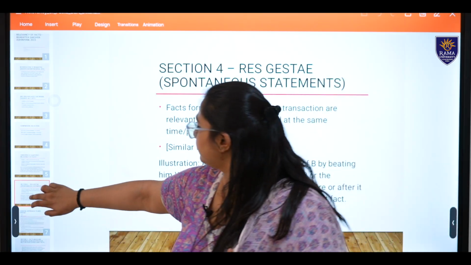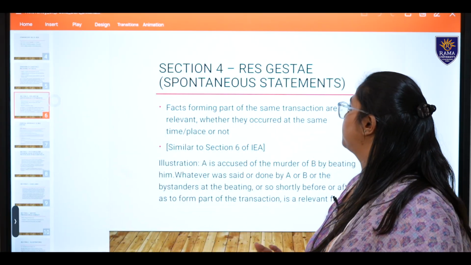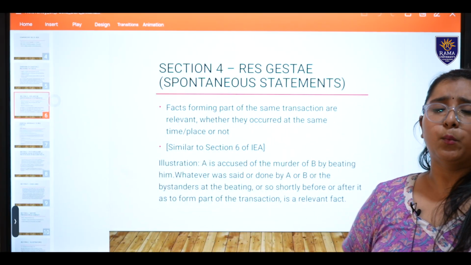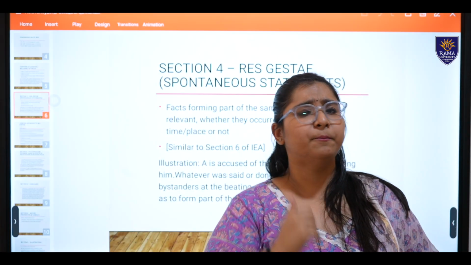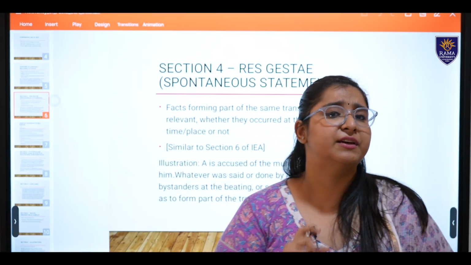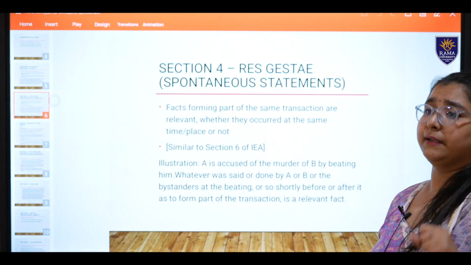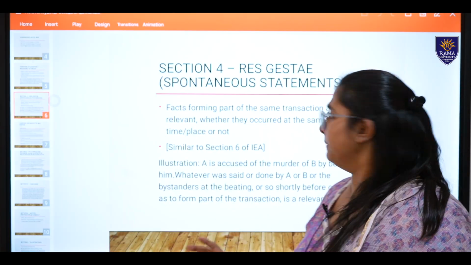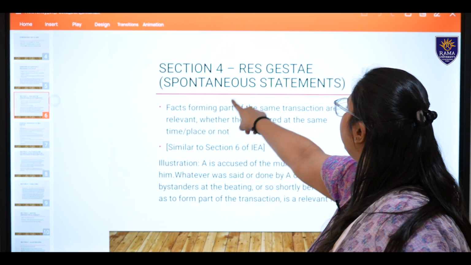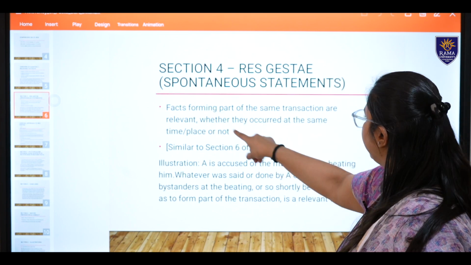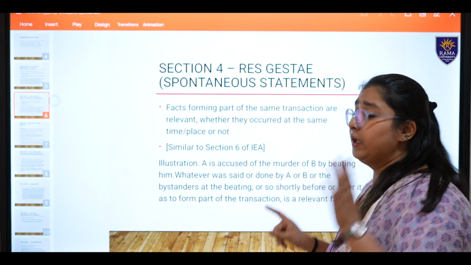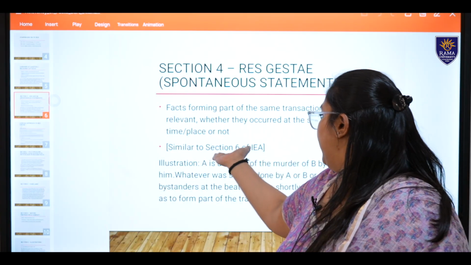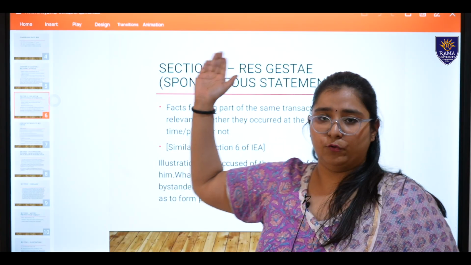Next, this is a very important section students, it is Res Gestae. What is basically Res Gestae? If you just open your bare act, you will not be able to find the word Res Gestae as it is written. But I will tell you what Res Gestae is. What does it say? Facts forming part of the same transaction are relevant whether they occur at the same time and place or not. It was earlier section 6 and right now it is section 4.